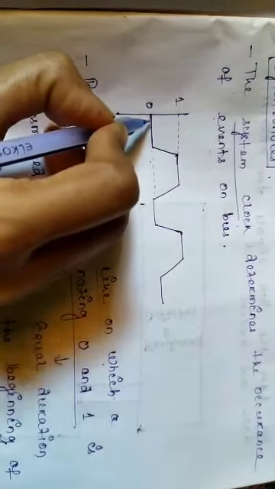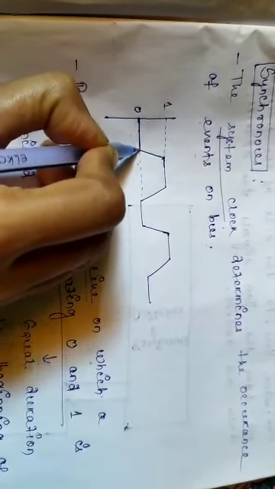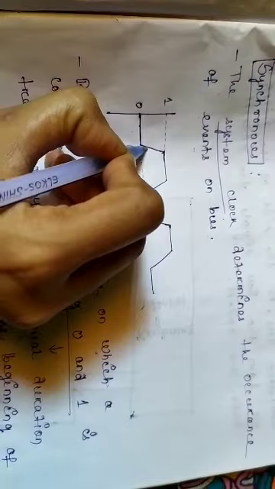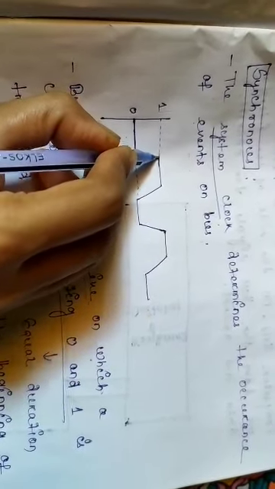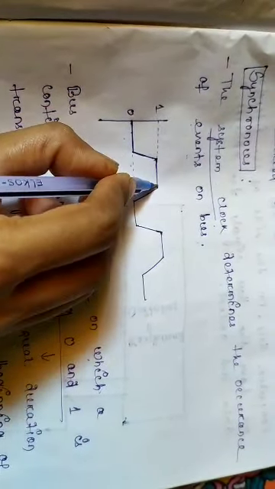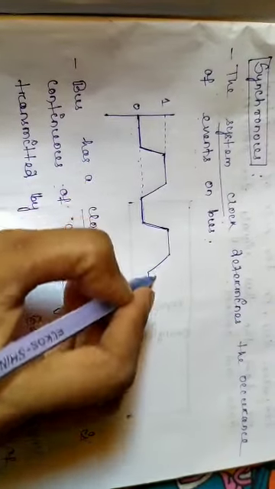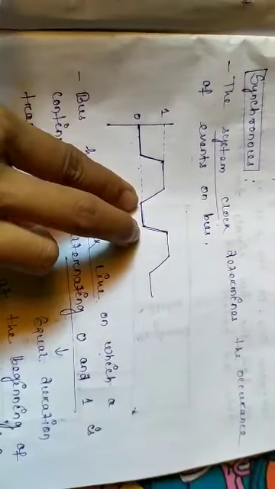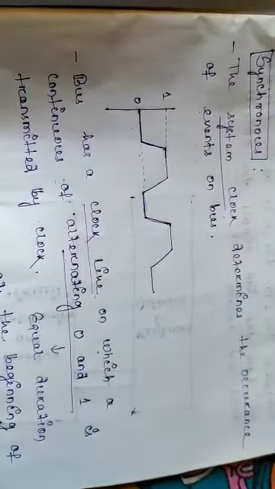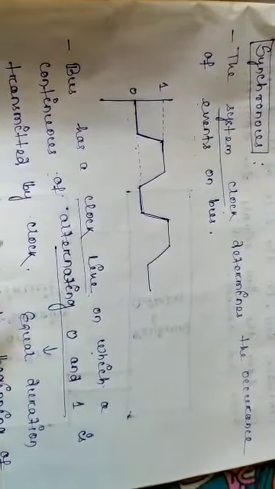That means, like this, first let 0 be the idle state, then it will rise to 1, and in that state it will remain for some time, then it will decrease, then it will remain for some time in the 0 state, then it will rise like this. But this 0 duration and this 1 duration will be equal. And this is transmitted by the clock alternately.